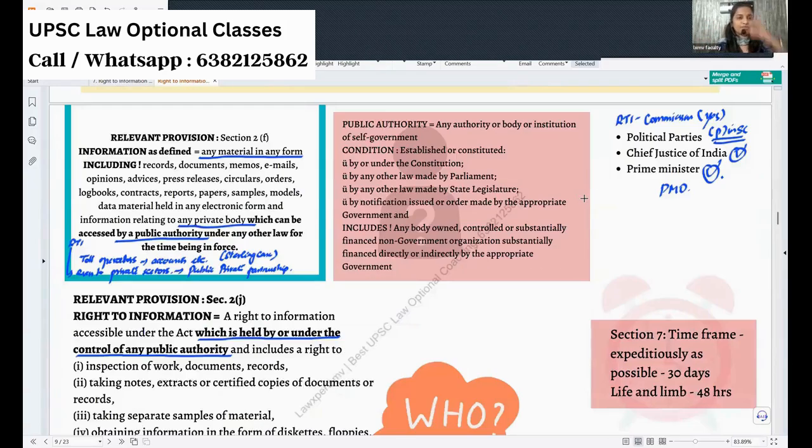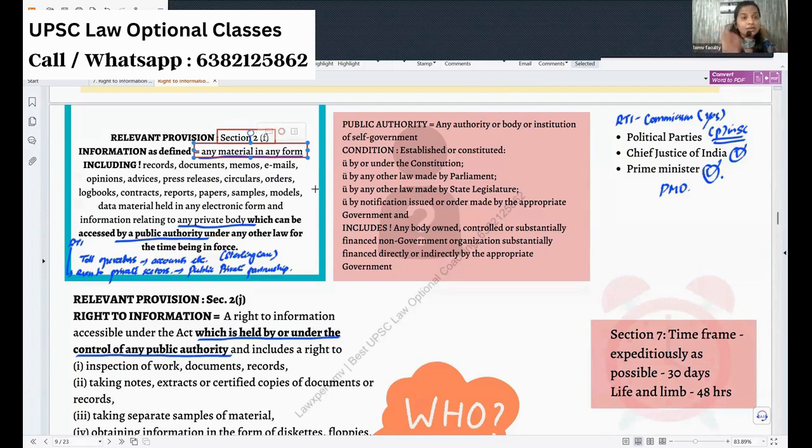So coming to the definition part, Section 2 clause (f) gives you the definition of information. What is information? It is a very big inclusive definition. It says that any material in any form is information. Any material, that is the point, in any form.